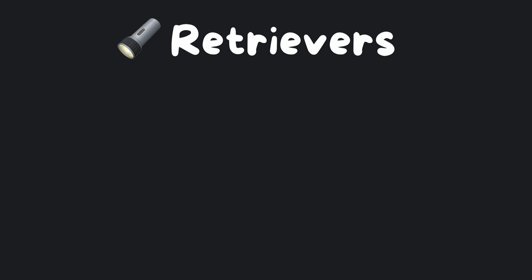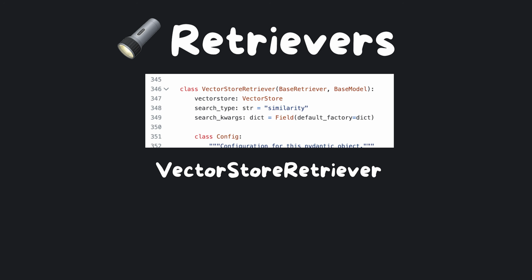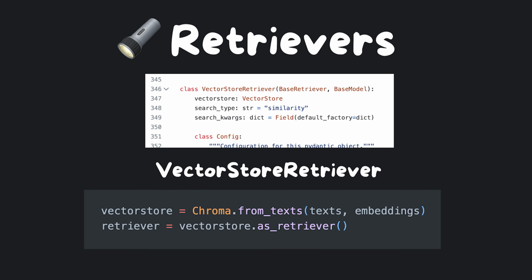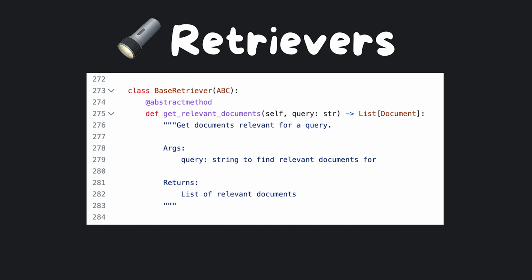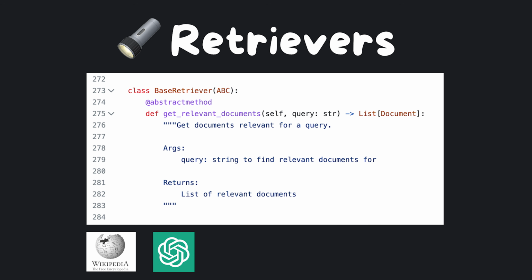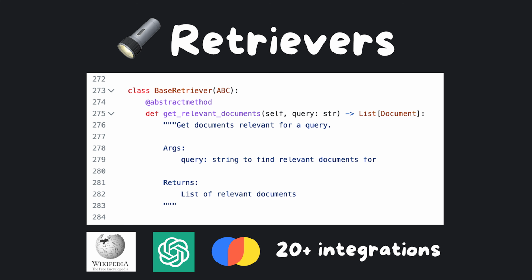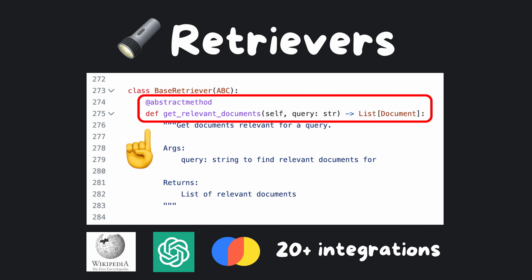Moving on to the retriever part of the module, the retriever LangChain has the most support for is the Vectorstore retriever, which you can get by calling as retriever on a vector store. Note that the retriever interface is generic and doesn't have to represent a vector store. It could also be querying services like Wikipedia, a ChatGPT plugin, or a couple other integrations. It only has to implement the get relevant documents method, which takes in a string and returns documents.